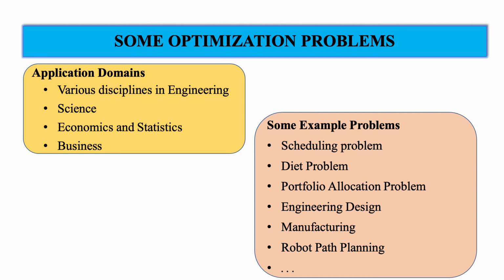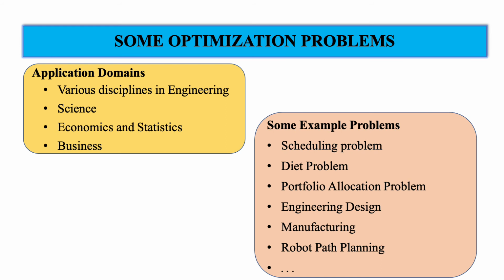The diet problem is one of the oldest problems in this literature. Every day we consume some food items and they have some nutrition content. So what is the optimal quantity of those food items that we should consume to satisfy the daily nutrition requirement and also to minimize the cost? This is the well-known diet problem in optimization literature.